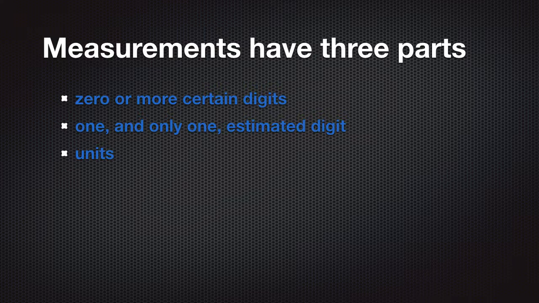The third is units. Units are necessary in order to give sense to the measurement so that we know whether we're talking about 3 minutes or 3 miles or 3 kilometers or 3 days.